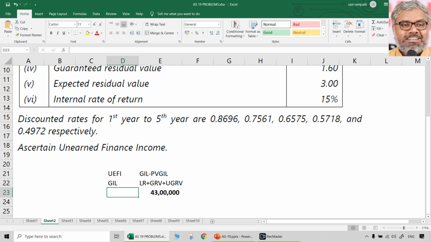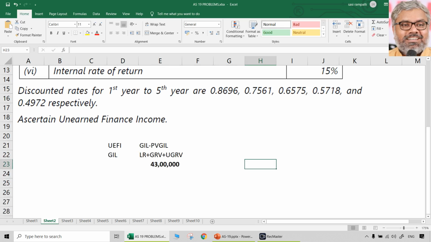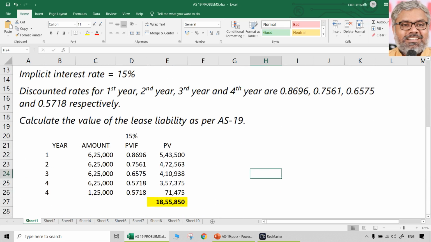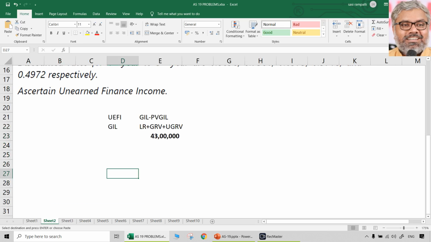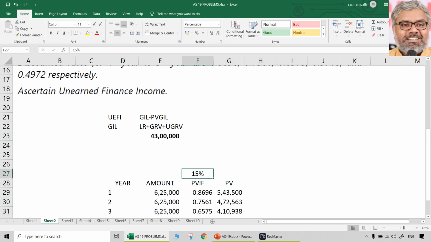When you write more about why you are doing it like that, then you get more marks. 43 lakhs is gross investment in lease. Then we also have to find out the present value of gross investment in lease. That has to be found out. And naturally, for that, again, we can do it like this only. But of course, the data will change. I'm just using the same table, but you have to restart and do it separately.